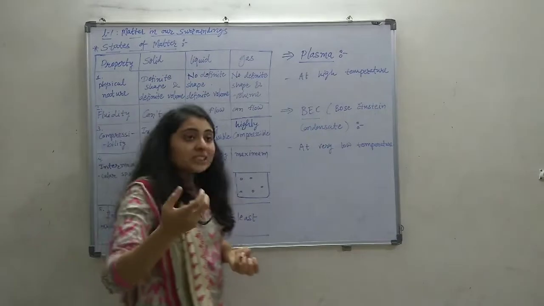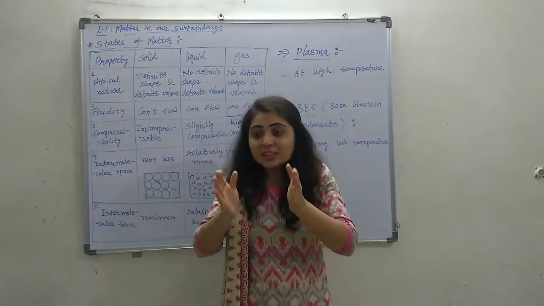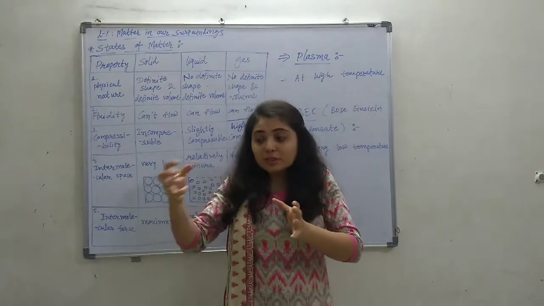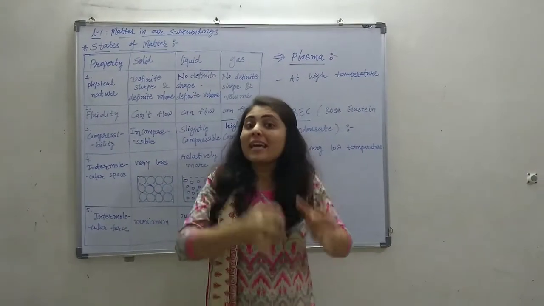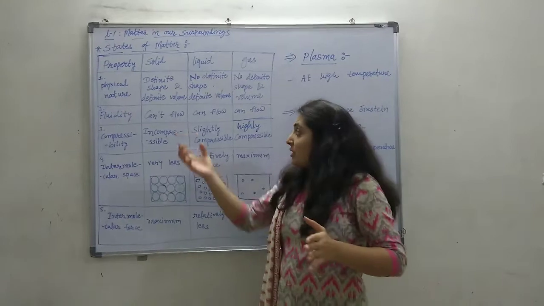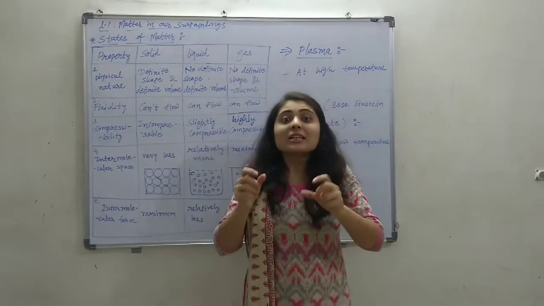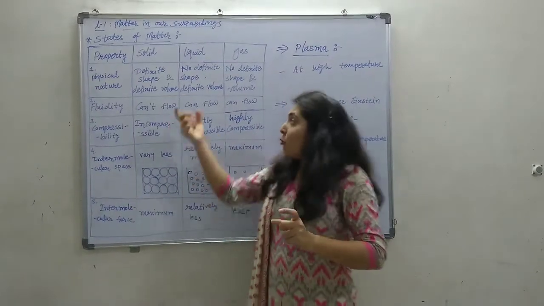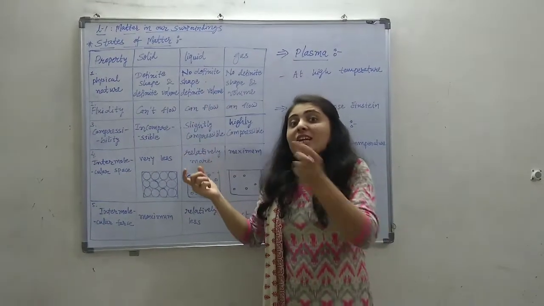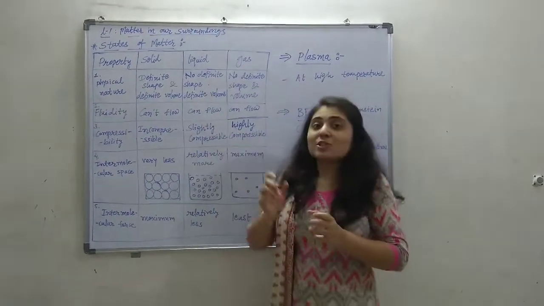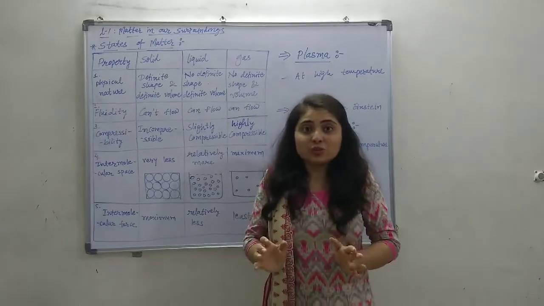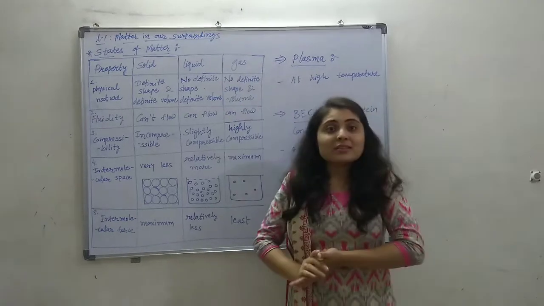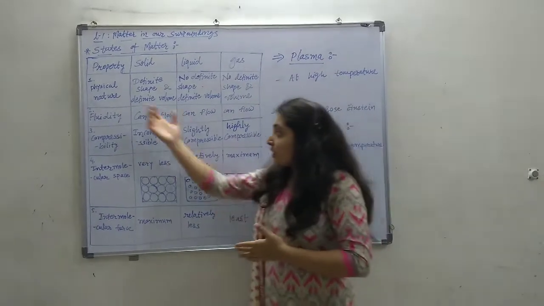The substance which can't flow, which has a very fixed boundary, and on which external force cannot act, that kind of substance we call a rigid substance. So solids are generally rigid, while the substances which can flow, that is liquid and gaseous, we generally call fluids. So yes, liquids are fluids and gaseous matters are also fluids.